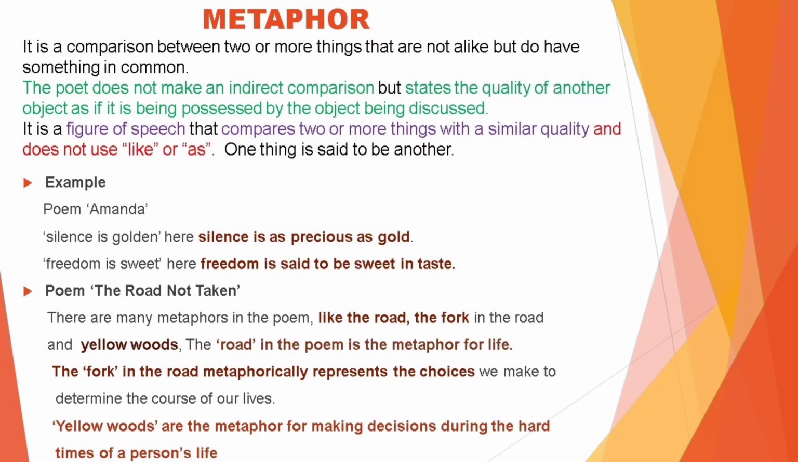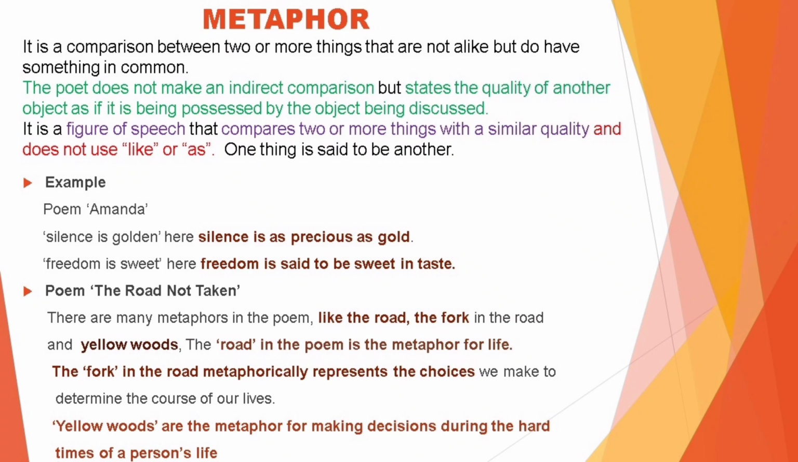The next literary device we take up is metaphor. It is a comparison between two or more things that are not alike but do have something in common. The poet does not make an indirect comparison, but states the quality of another object as if it is being possessed by the object being discussed. It is a figure of speech that compares two or more things with a similar quality and does not use like or as. One thing is said to be another.